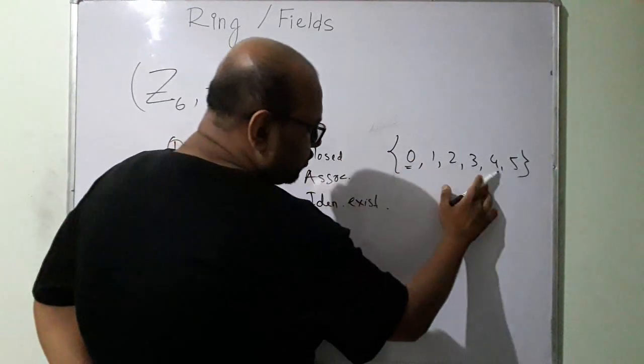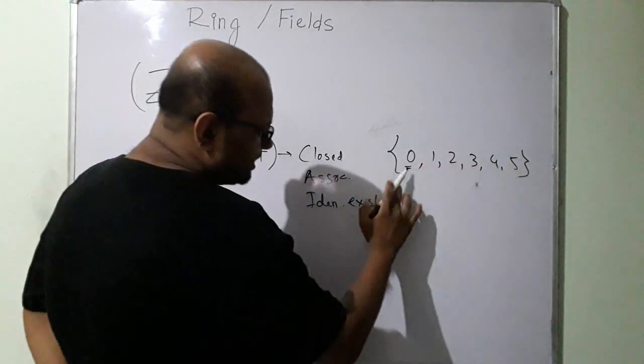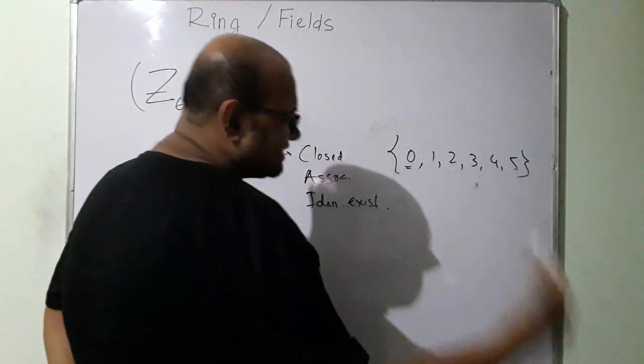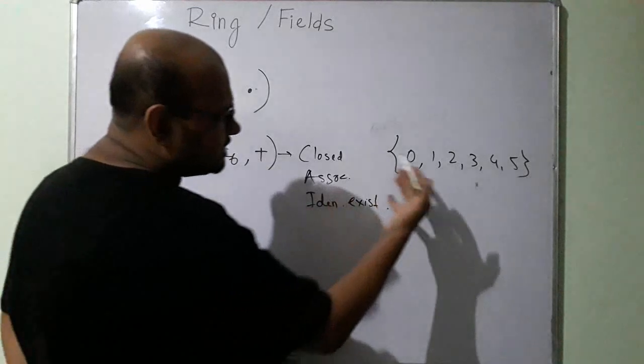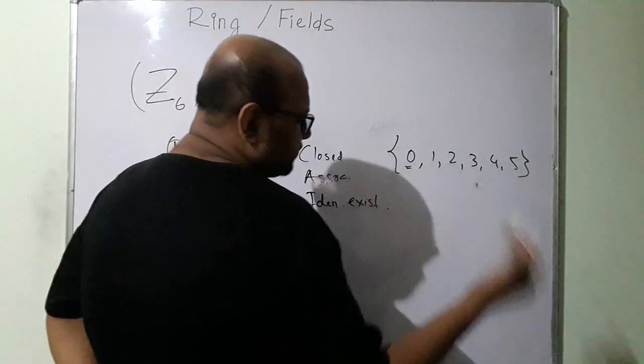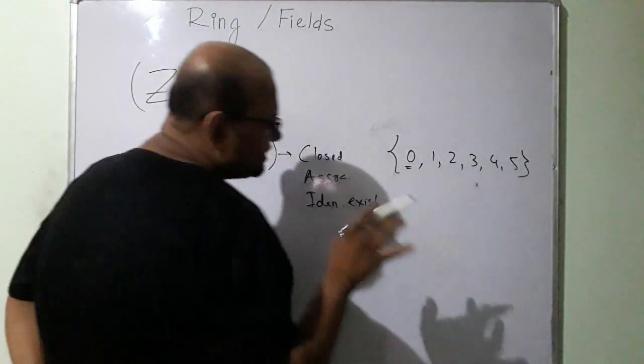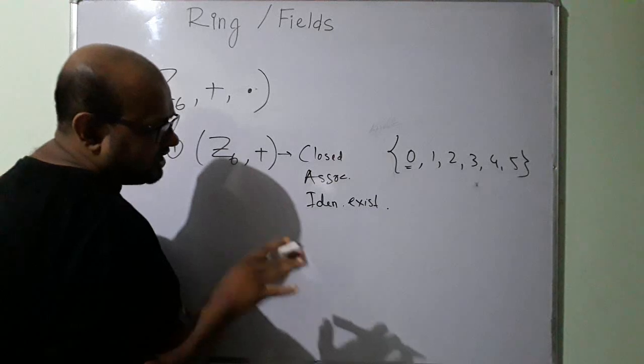For 2, 4 is the inverse. 2 plus 4 is equal to 6, which is equal to 0. For 3, 3 itself is the inverse. 3 plus 3 is equal to 6, which is equal to 0. For 0, it is itself the inverse. So for all the elements, the inverse exists. That we can figure out.